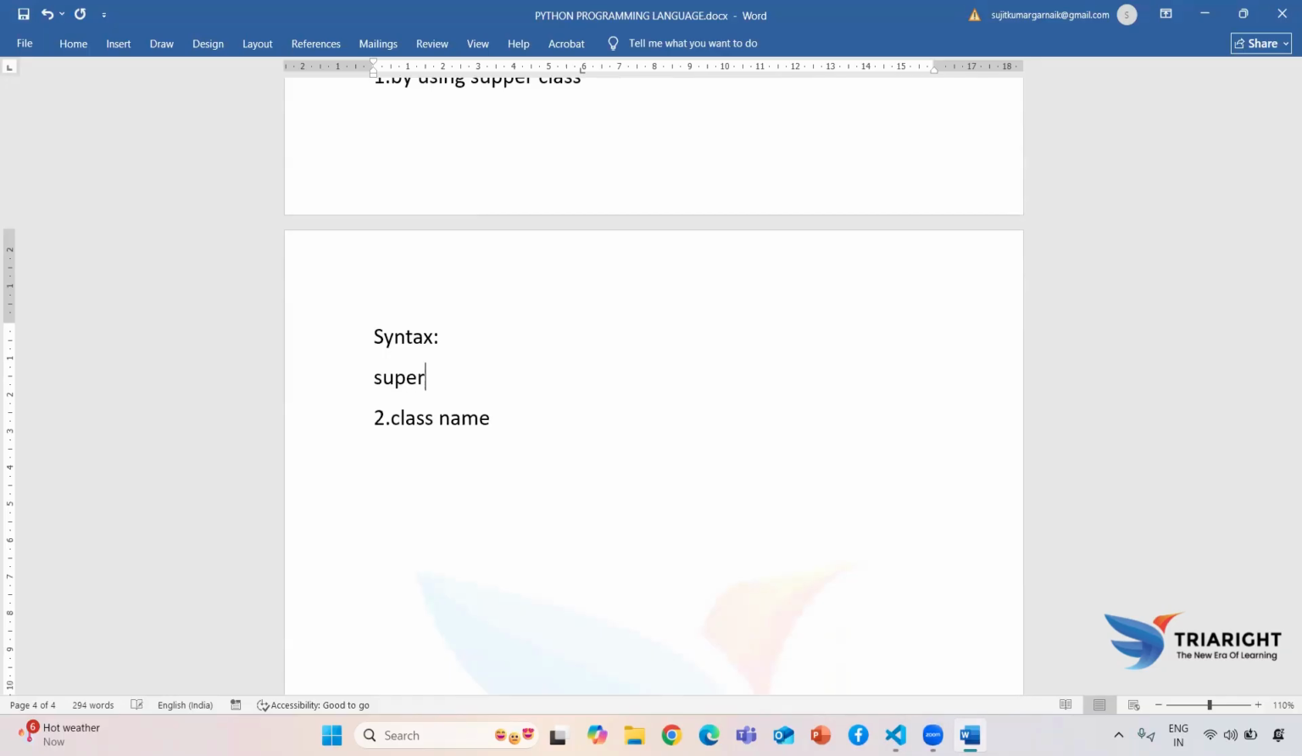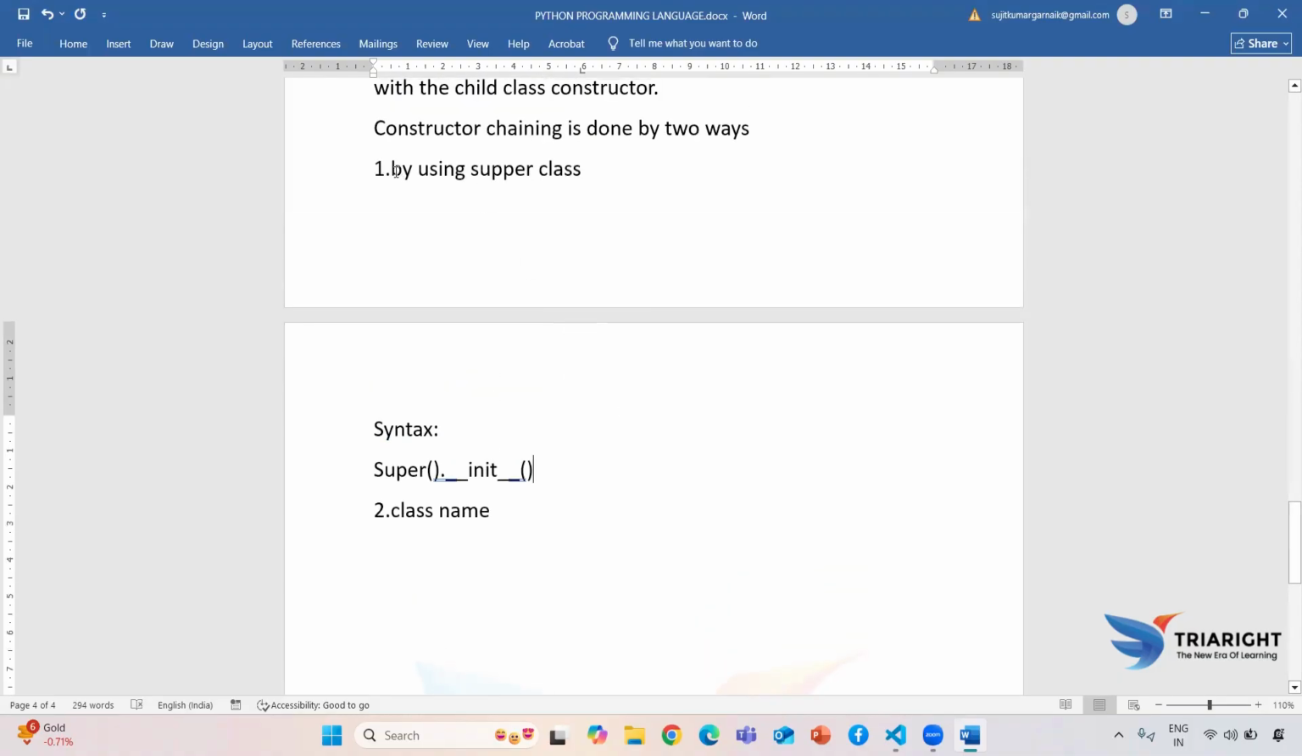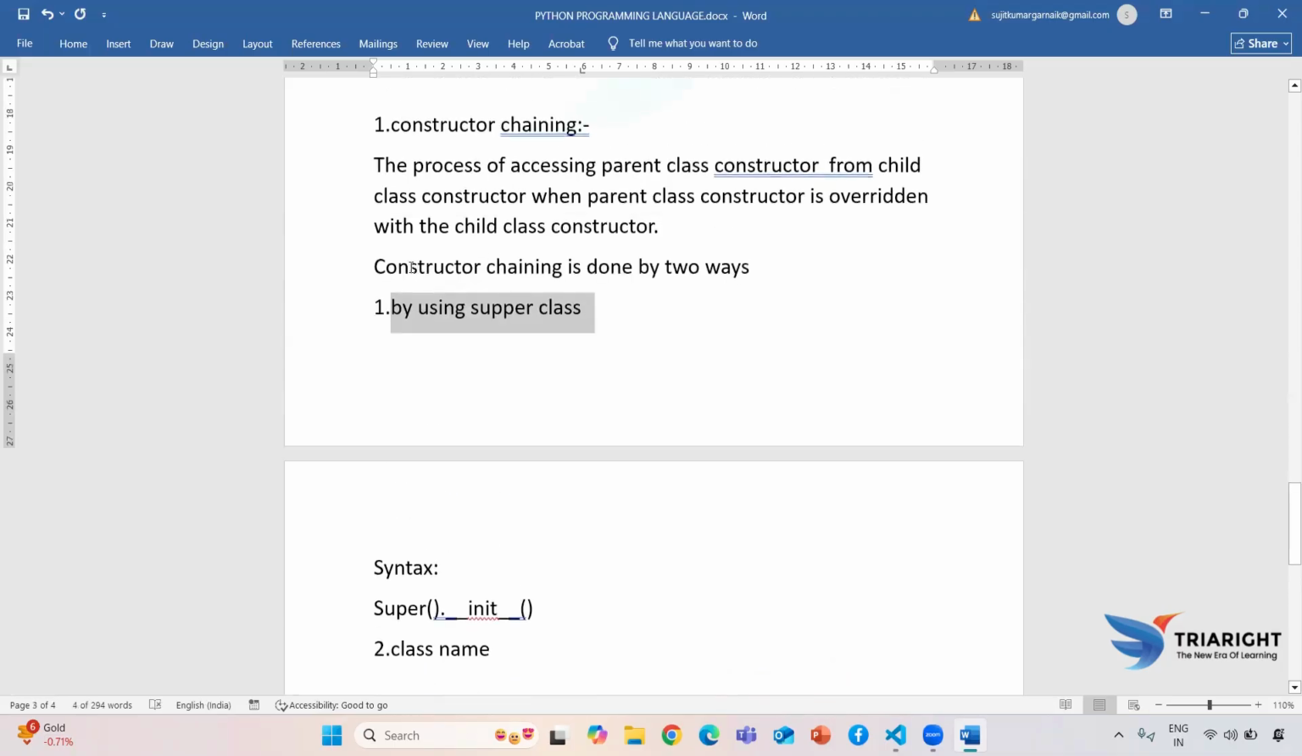Here you need to write the super keyword first, then provide parentheses. After that, you need to write your constructor: double underscore init double underscore, then again parentheses. So this is the syntax of my super class method whenever we are dealing with constructor chaining.